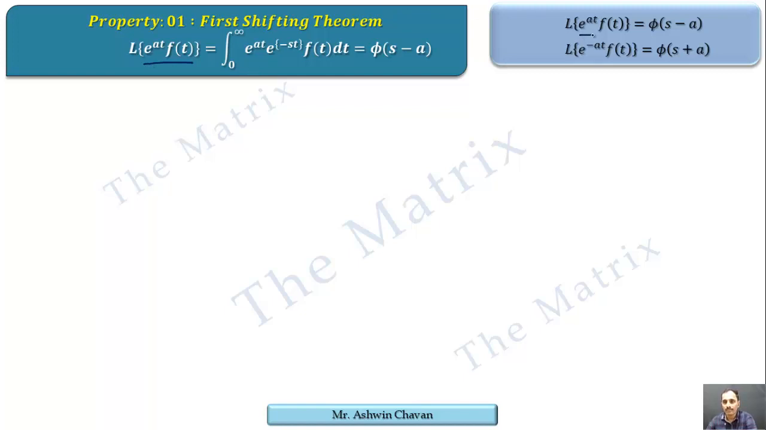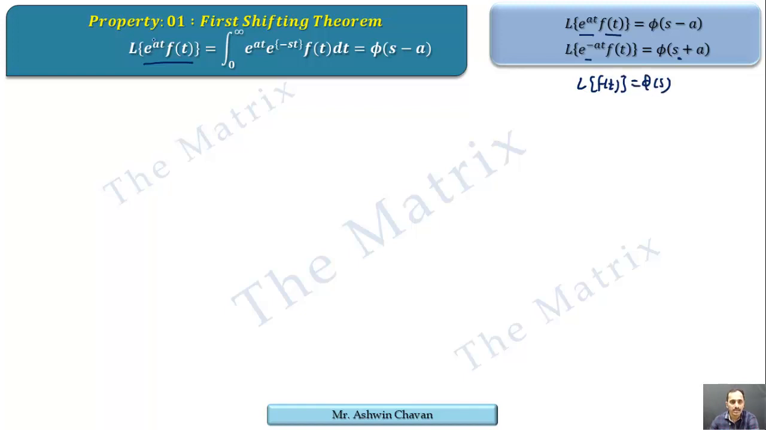e raised to at, when attached with some function f of t, then we have every s of phi of s replaced by s minus a. And if the function is multiplied by e raised to minus at, then every s is to be replaced by s plus a. What is phi of s here? It is nothing but the Laplace of f of t, denoted by phi of s.